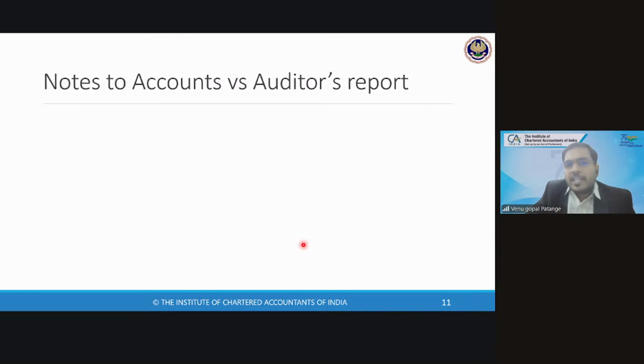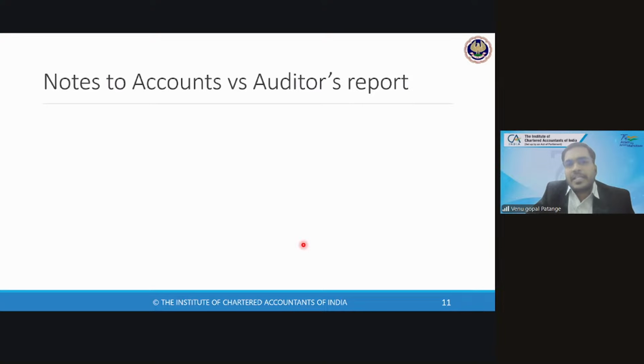So let us say management mentioned in their notes that inventory is valued at cost. Is it in compliance with AS 2 or Ind AS 2? No, sir. In this case, does the auditor have to keep quiet, or should he mention something in the report? Yeah, he should mention it in the report, sir. He should definitely mention there is non-compliance with AS 2 or Ind AS 2.